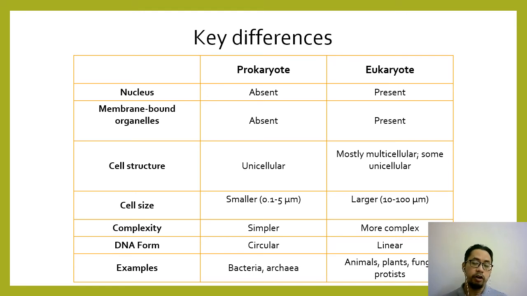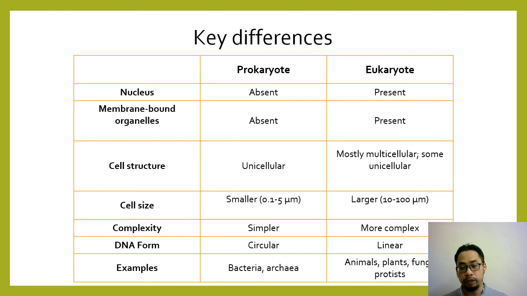So the simplicity of prokaryote makes it easier to multiply compared to eukaryote. It requires a lot of processes in order for it to multiply. And prokaryote has a circular form of DNA, while eukaryote has a linear form of DNA.